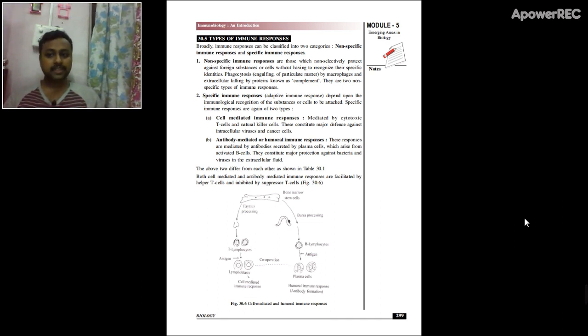Now, the antibody mediated immune response is the immune response mediated by antibodies or immunoglobulins. As we know, B cells, or more specifically plasma cells, produce antibodies, and those antibodies will recognize the pathogen or the antigen present on that pathogen and induce the response. That response is called the antibody mediated response.